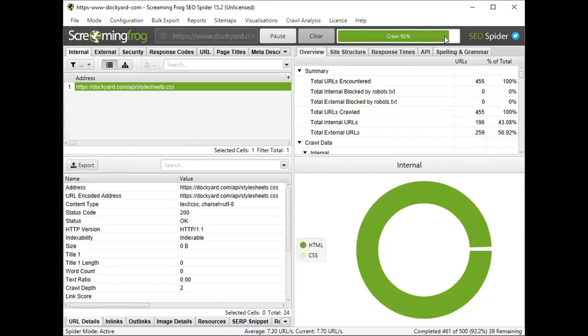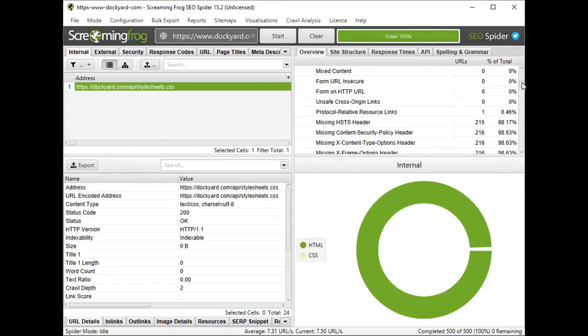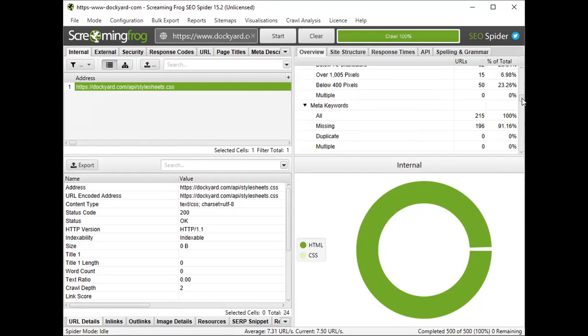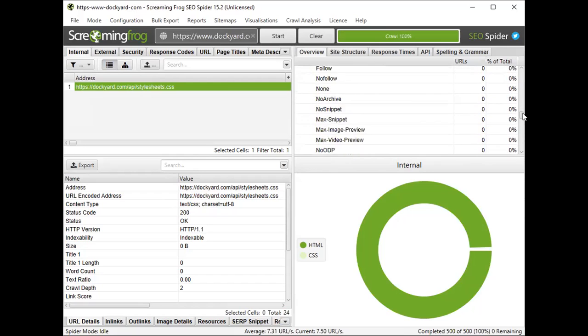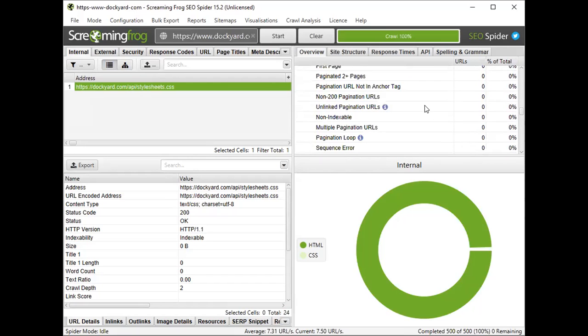See, it takes some time to crawl. Okay, see, it has scrolled it completely. See, total URLs encountered 500. All of them are encountered. Everything is crawlable on this website. This is what it means. So you can go through it. You can figure out what are the problems, what is not. Okay, for example, see.